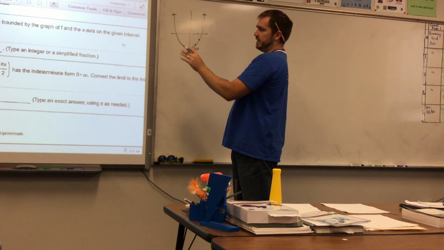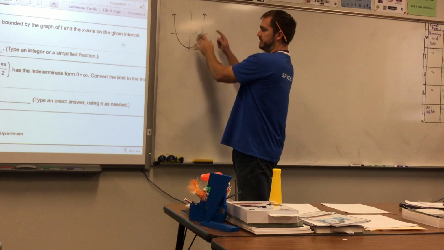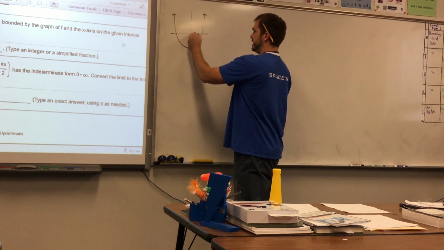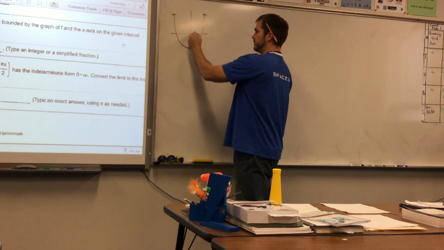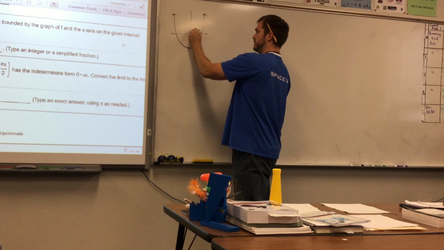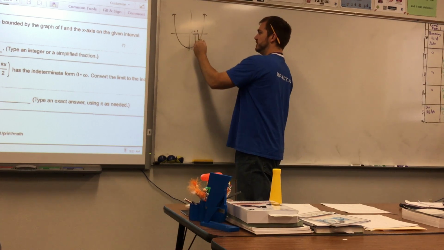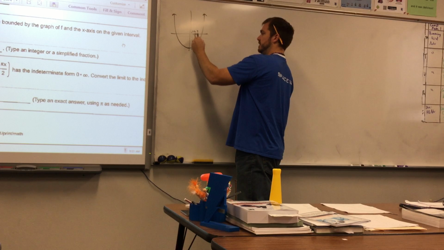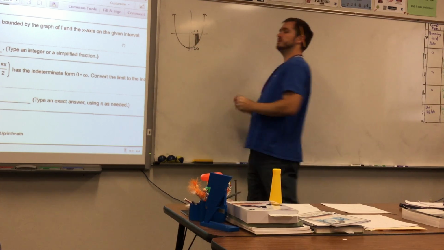And they want us to find the area of the region bounded by this graph and the x-axis on the interval given. So this is 1, 2, 3. So we're looking at a sliver that kind of looks like that.